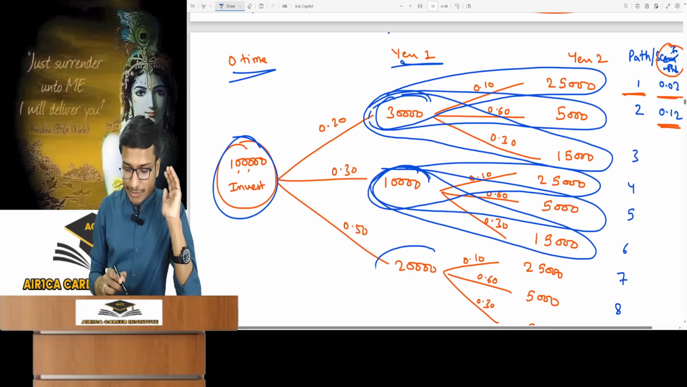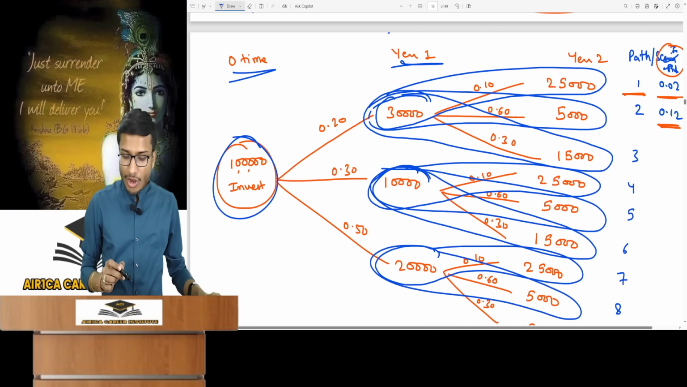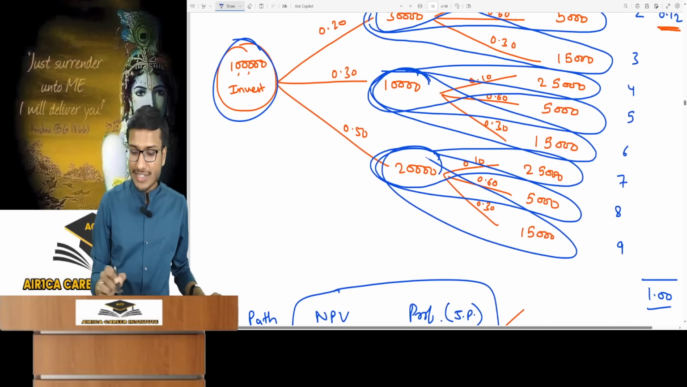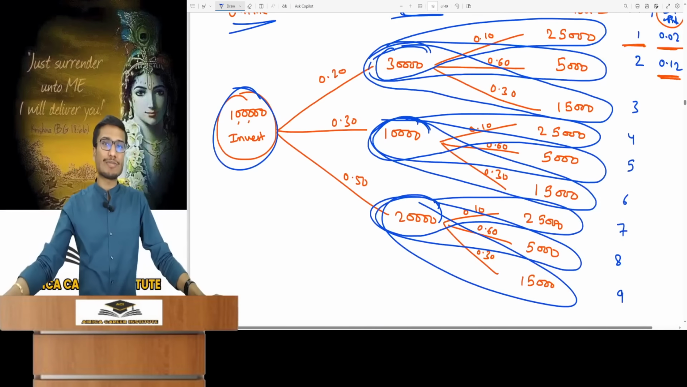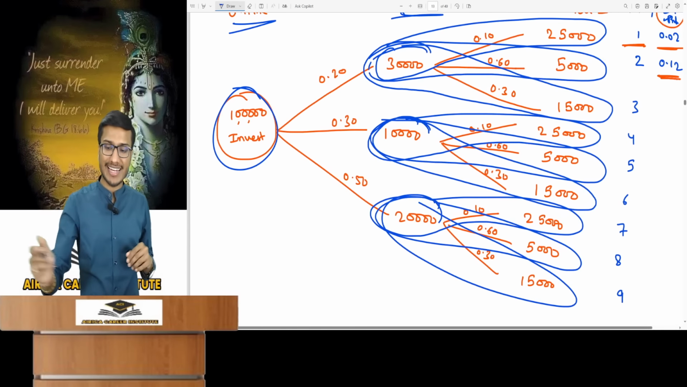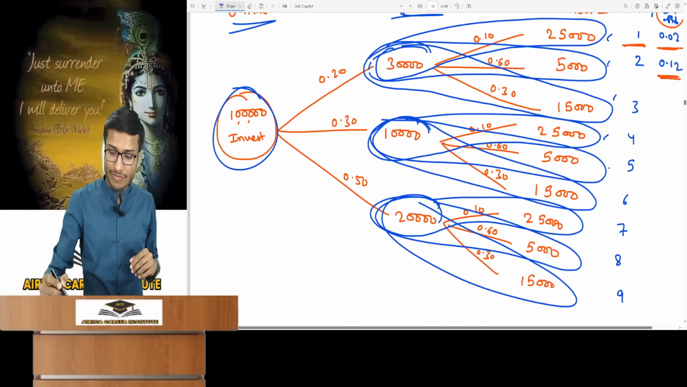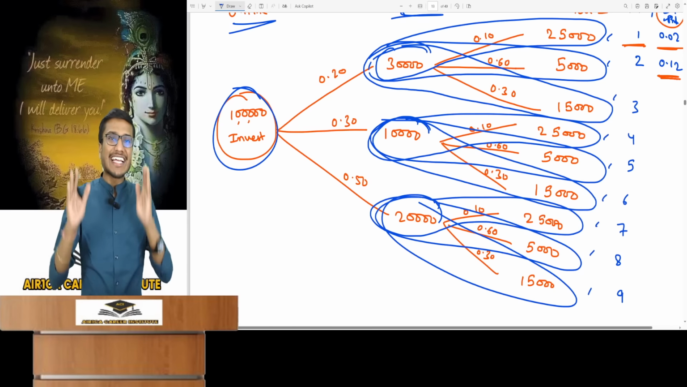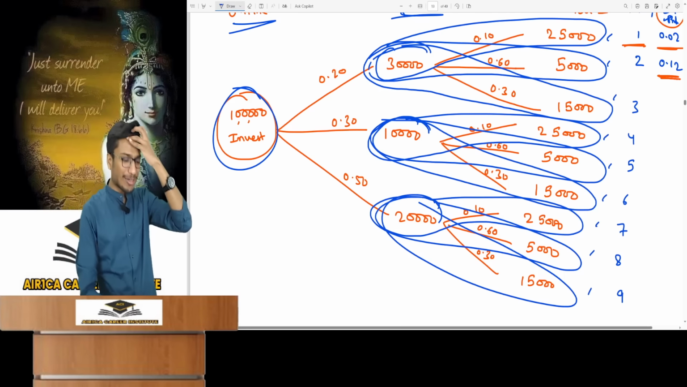Similarly, another could be 20 in first and 25 in second. 20 in first, 5 in second. 20 in first, 15 in second. Meaning these different scenarios are possible, which are called paths or scenarios. So if you count them, there are total 9. 1, 2, 3, 4, 5, 6, 7, 8 and 9. Meaning 9 different cash flow scenarios are possible.